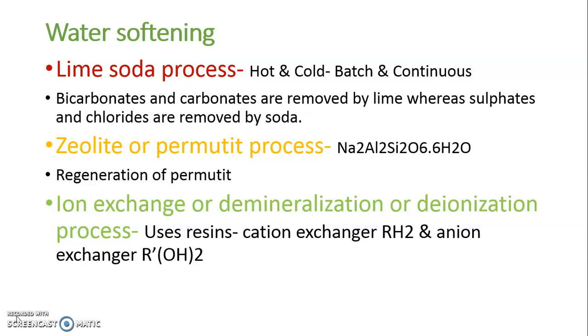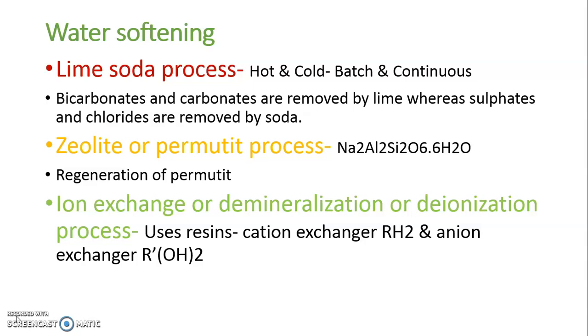Remember guys, when we allow hard water to pass through a zeolite or permutit column, then calcium or magnesium present in hard water is exchanged with sodium from the permutit. Hence, the water coming out of the column will be free from calcium and magnesium and will have harmless sodium ions with it.